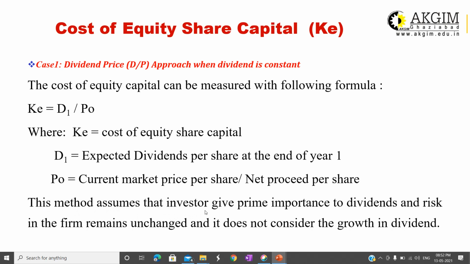This method assumes that investors give prime importance to dividend and that risk in the firm remains unchanged. These are the assumptions, and it does not consider growth in the dividend. Then only this formula will be applicable.